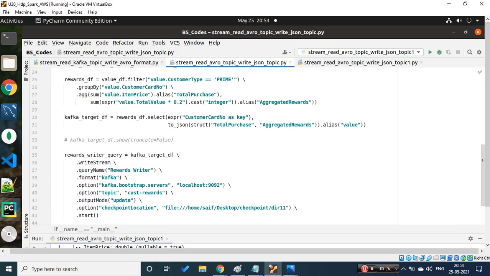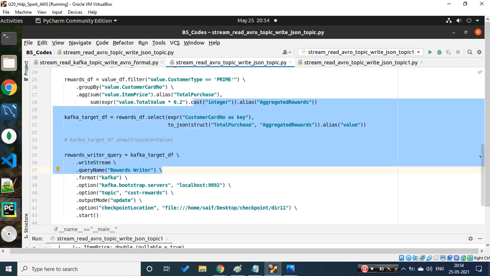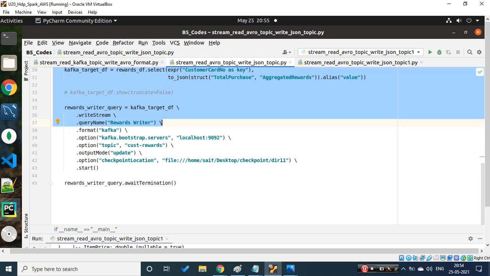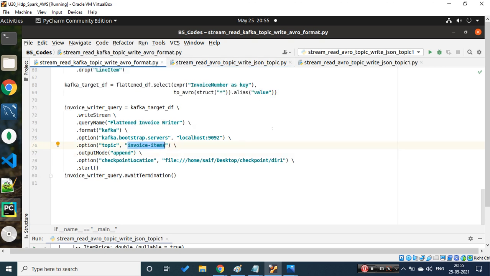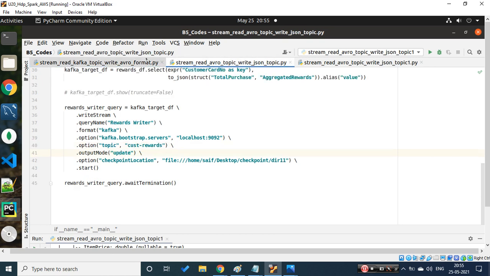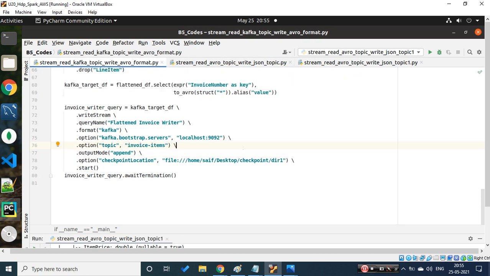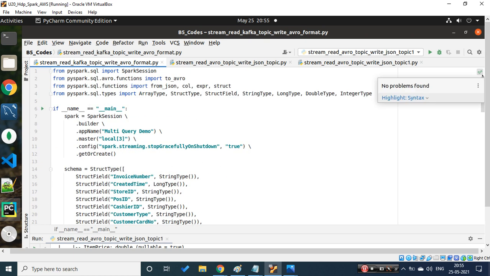We are trying to perform whatever they have asked us to do. We did that, and finally, if you see, we are writing data to a Kafka topic. First we need to run this because we need to get the data in an Avro format, and then we would be referencing this program. If all looks good, the program should execute, and we should be able to see the aggregated result for a particular customer, that is, total purchase and the reward points for that customer. So this is the first program.